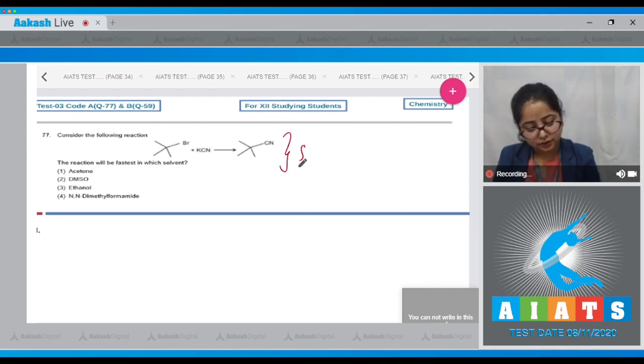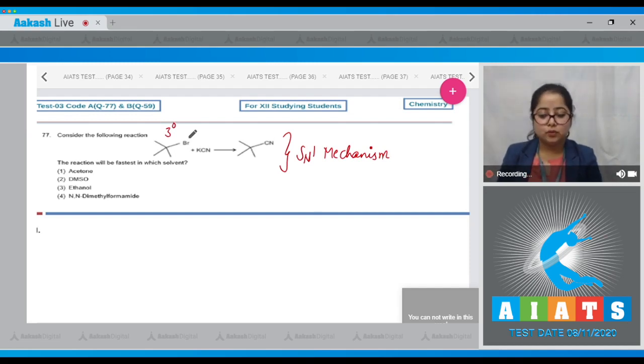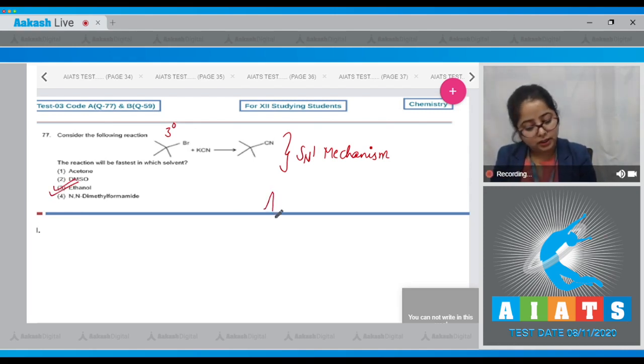Students, the given reaction follows SN1 mechanism, as this is a 3-degree alkyl halide. And we all know that SN1 mechanism is accelerated in polar protic solvent such as ethanol. That means the correct answer is option number 3.